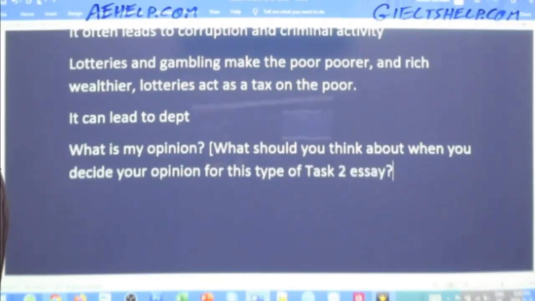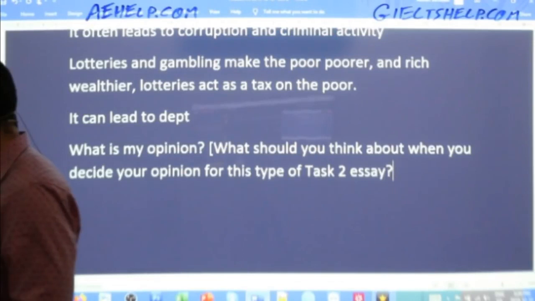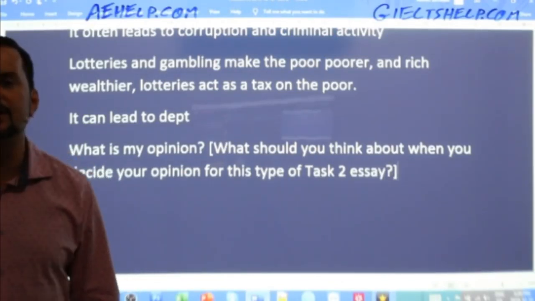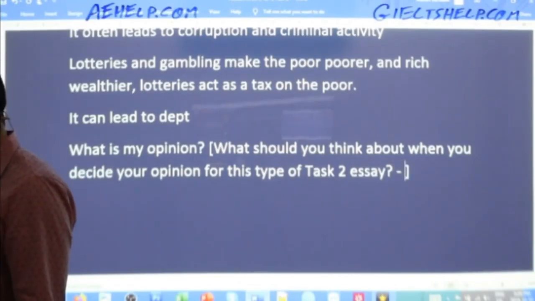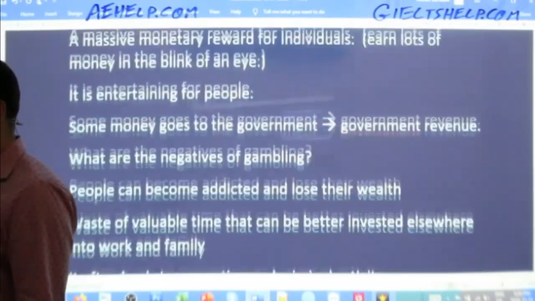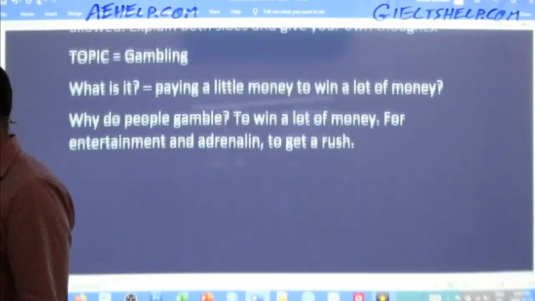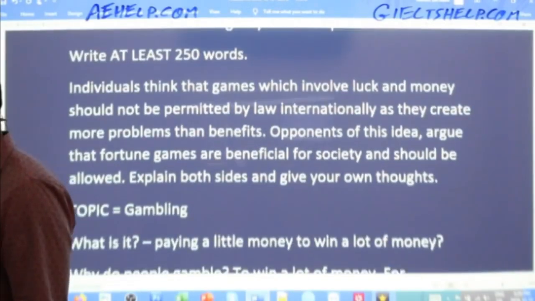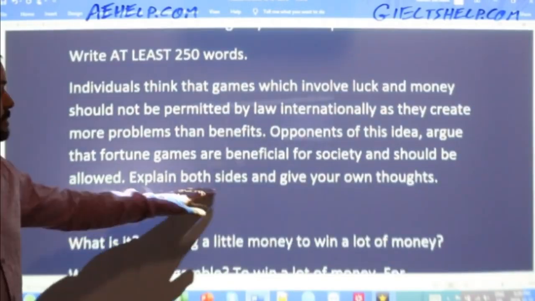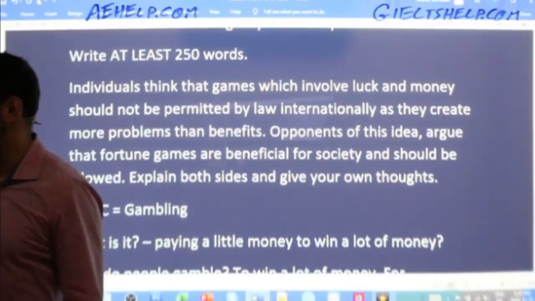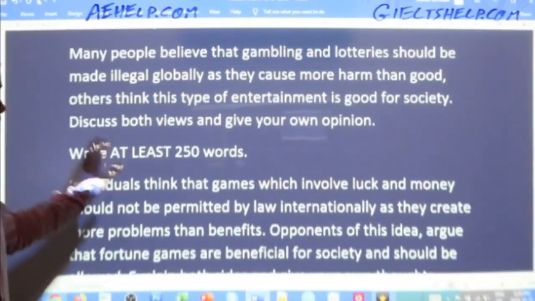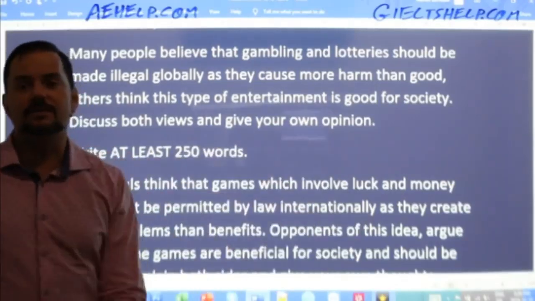So what should you think about when you decide your opinion for this type of Task 2 essay? And you must not forget your opinion, otherwise you won't have a complete task. Remember, it says explain both sides and give your own thoughts or give your own opinion, right? Here's the original question. Discuss both views and give your own opinion.